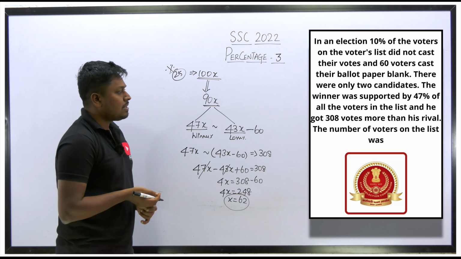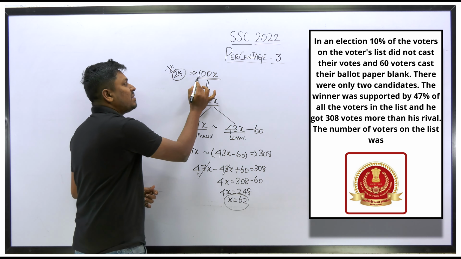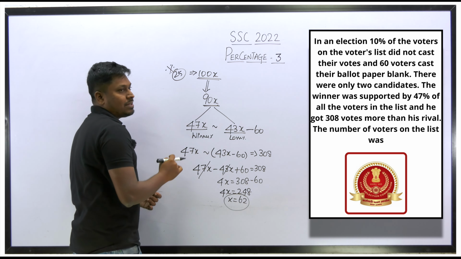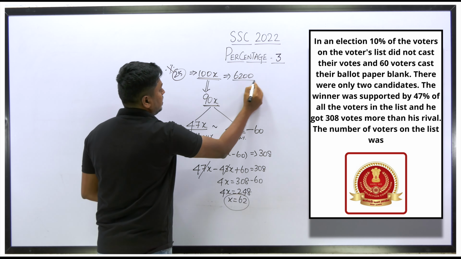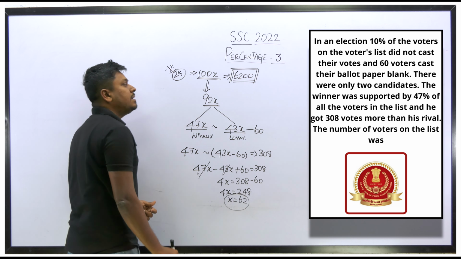So what is the resultant answer to find? The number of voters on the list was 100x. So we have found the value of x here, which is 62. So substitute x is equal to 62, that is 6200. So 6200 will be the total number of voters in the list.